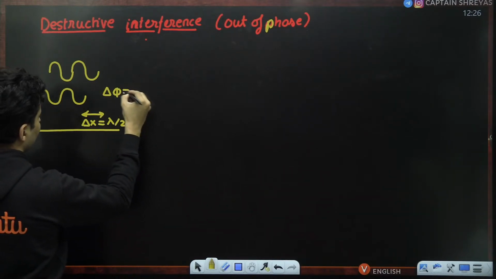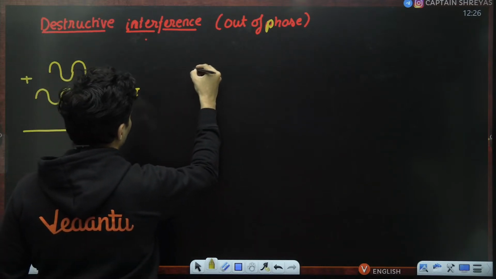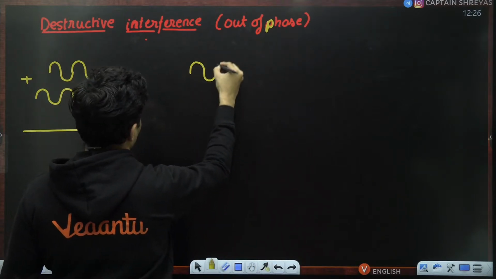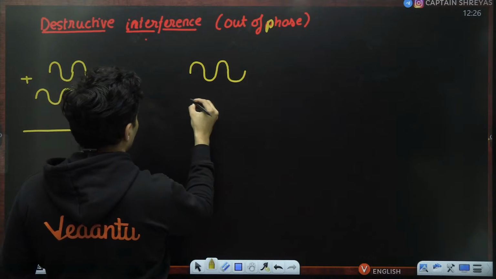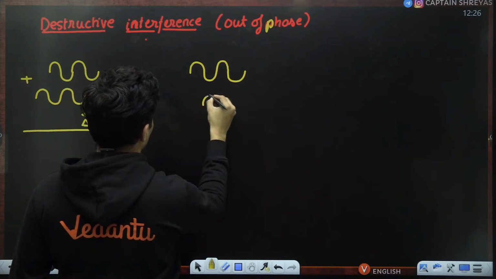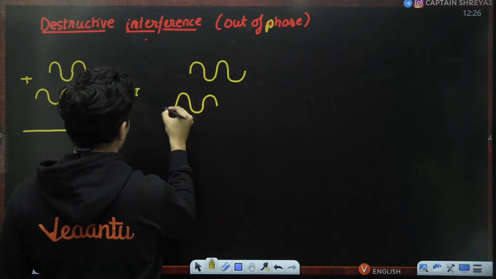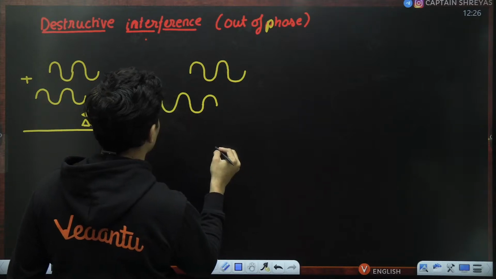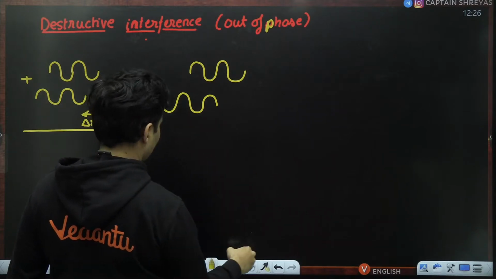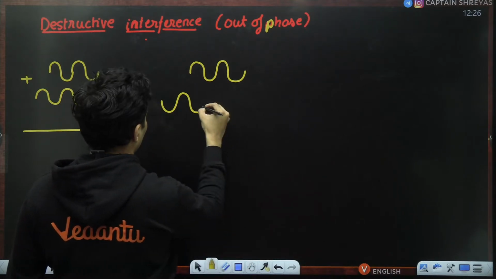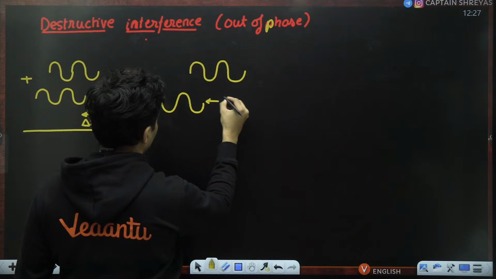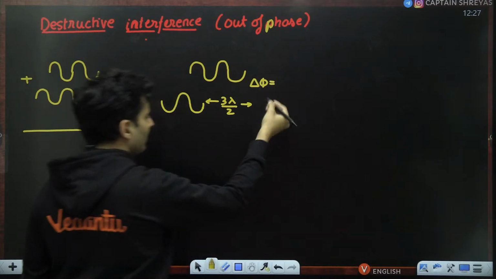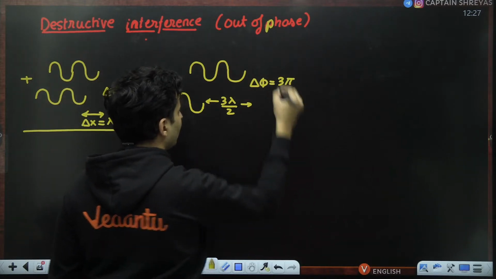Basically, the phase difference is pi radian. You can see this is 3 lambda by 2, and here the phase difference, if you do the calculation, will be 3 pi radian, and so on.